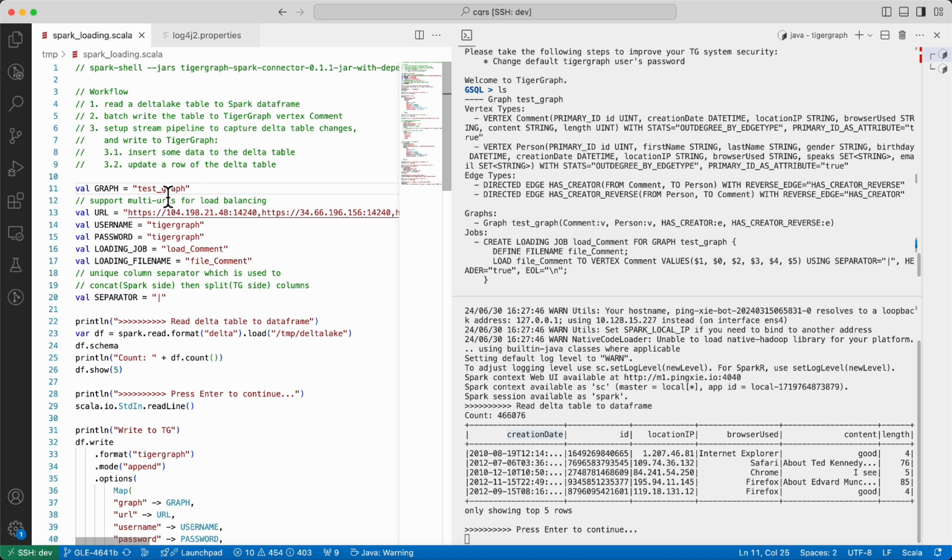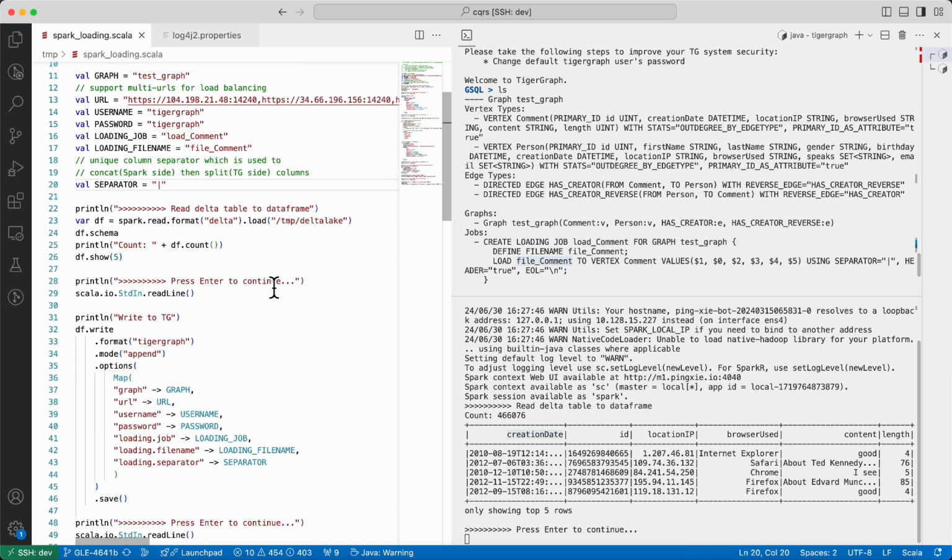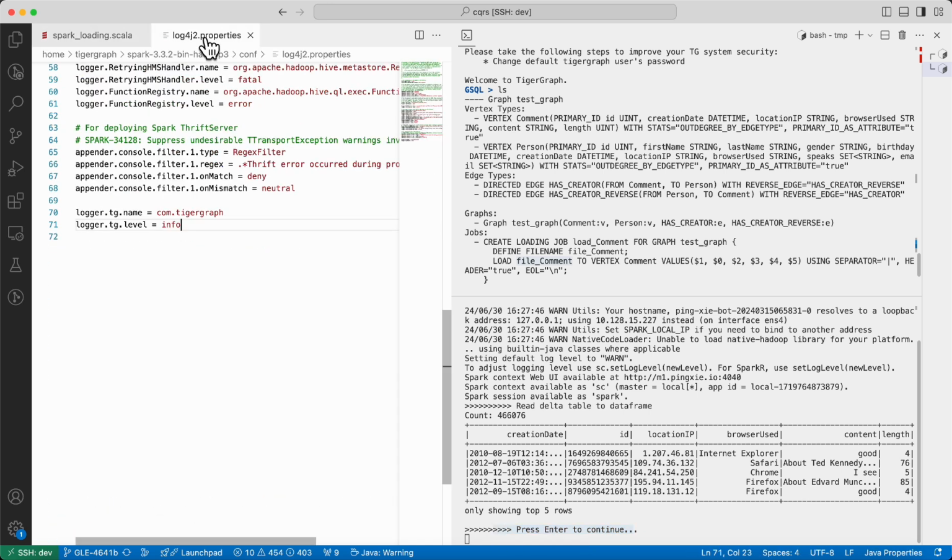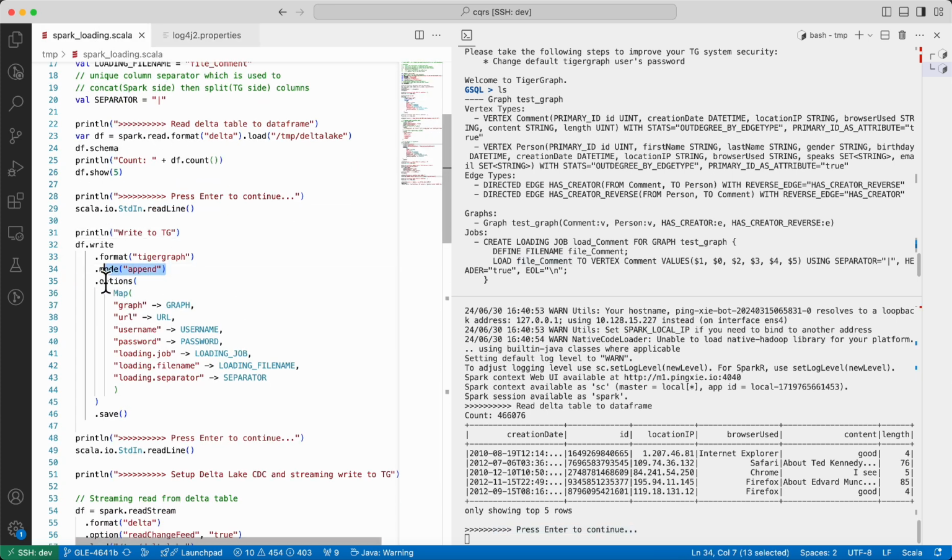In the Spark script, we need to provide some writer options: graph name, TigerGraph server URL, which can include multiple URLs separated by commas for load balancing, username and password, and loading job-related settings. Please make sure you have set up the correct loading job name, loading file name, and the separator. Before execution, it's recommended to set the logging level to info in the Spark log4j2.properties file.